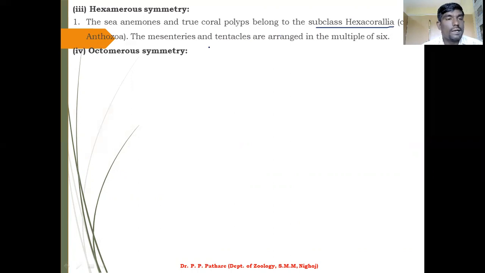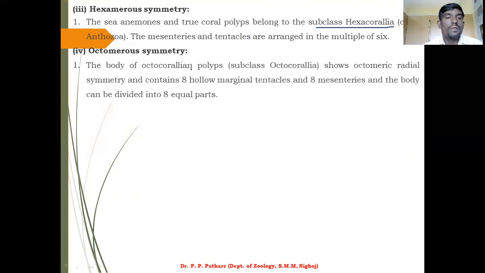Then the next one, that is octomerous symmetry. Here, if you study octocorals, this type of animals shows octomerous symmetry, and they can be divided into eight parts of the body. So it is called octomerous symmetry. For example, the subclass Octocorallia are octomeric radial symmetrical animals.